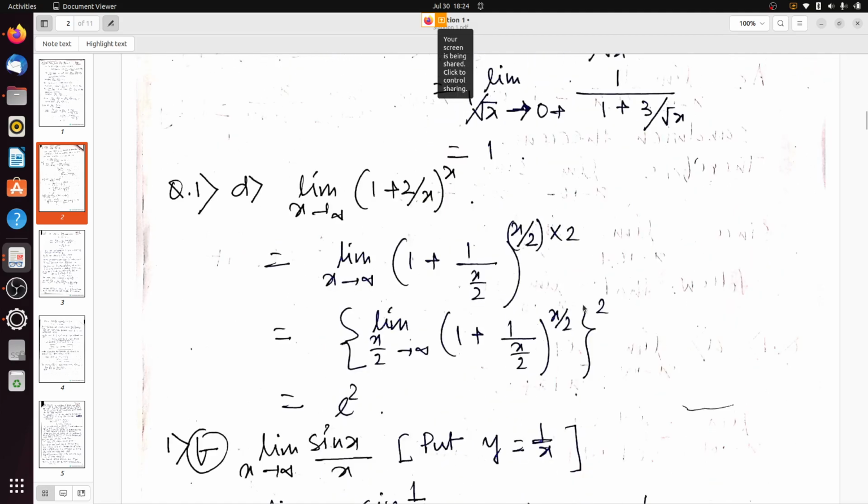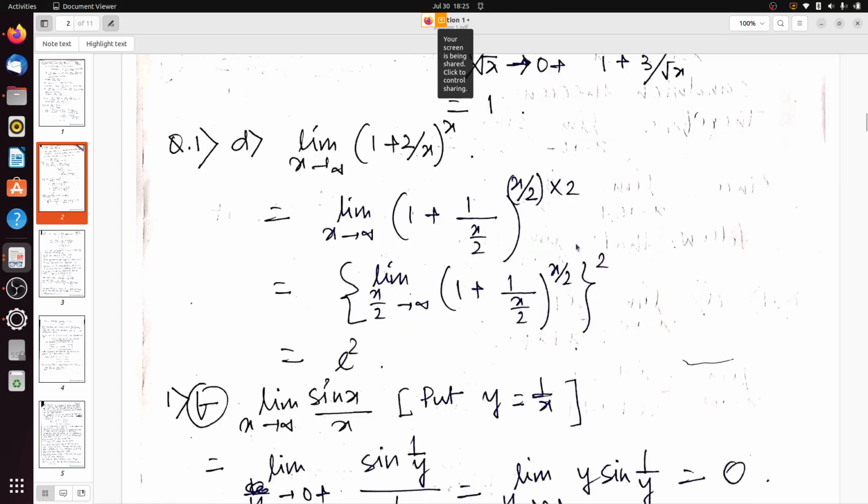Now see, question number 1d, limit x tends to infinity 1 plus 2 by x to the power x. Here we will use some algebraic manipulation. We can write 1 plus 2 by x as 1 plus 1 by x by 2. So here also we are using algebraic manipulation, that x we can always write as x by 2 into 2.